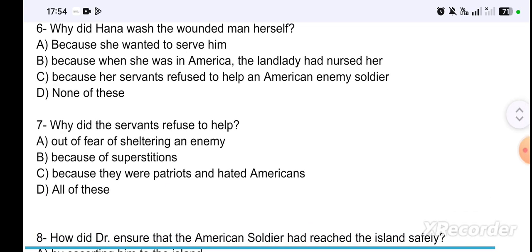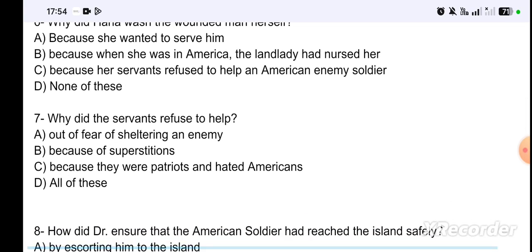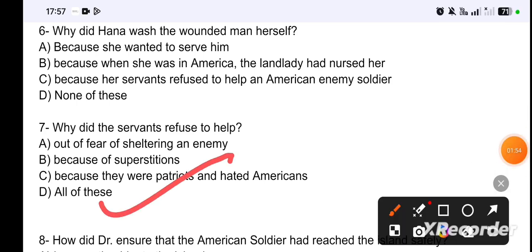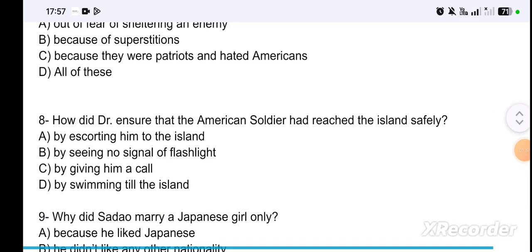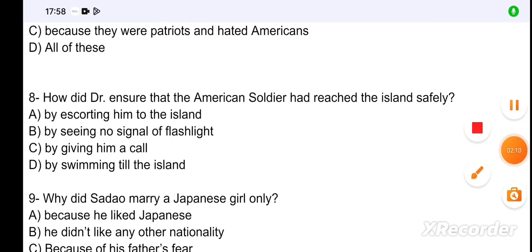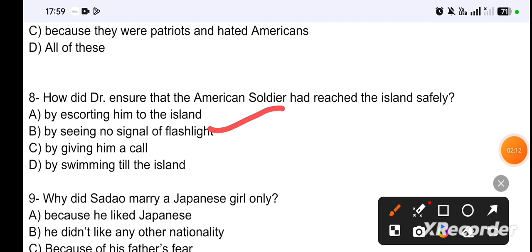Next question is, why did the servants refuse to help? Out of fear, sheltering an enemy, because of superstitions, because they were patriots and hated Americans, all of these. So the correct answer is option D, all of these. Next question is, how did the doctor ensure that the American soldier had reached the island safely? By escorting him to the island, by seeing no signal of flashlight, by giving him a call, by swimming till the island. So the correct answer is option B, by seeing no signal of flashlight.